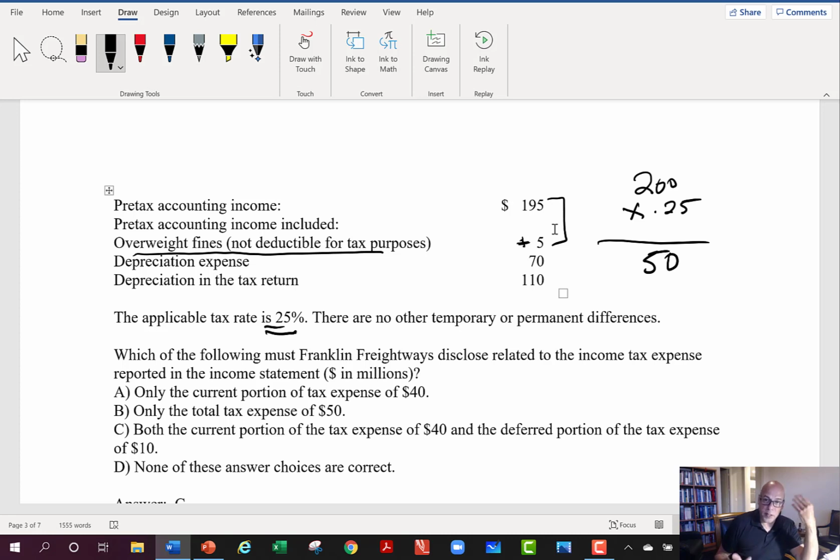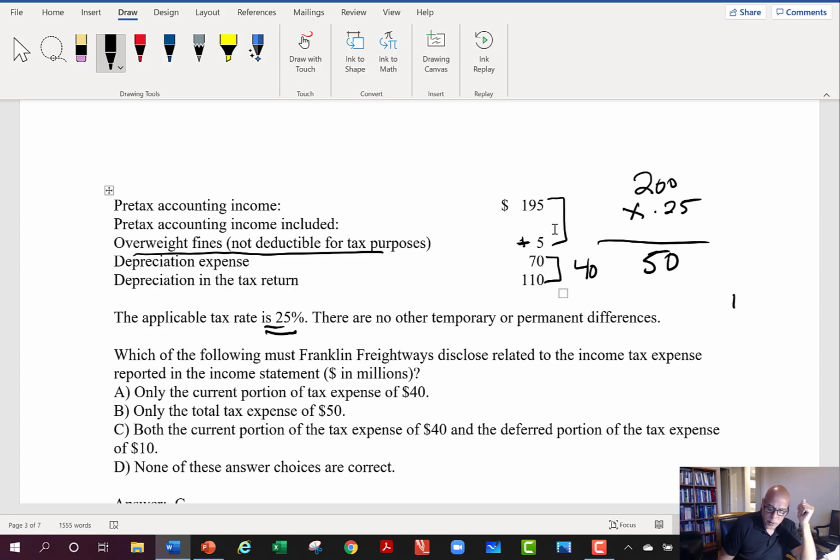well, okay, but what part of that is deferred? And the part that's deferred is going to be based on the temporary difference here, the difference between my depreciation expense that was used to generate my pre-tax accounting income and the depreciation that we took on the tax return. And so we took 40 million more on the tax return.